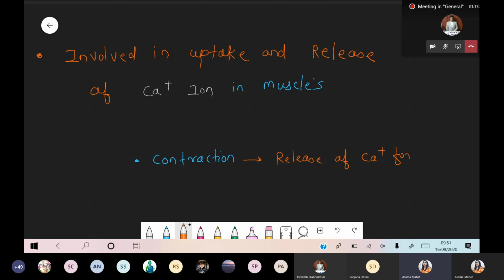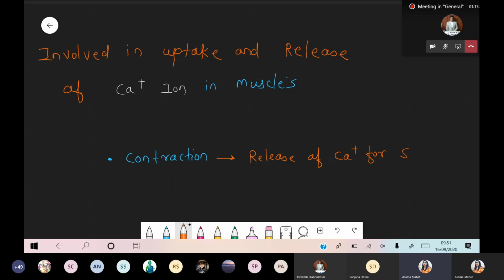Release of calcium from smooth endoplasmic reticulum. Release होगा. And when we are talking about the next step, that is relaxation. Body relaxes, but muscles get relaxed. So during that relaxation process, now there is an uptake of calcium ions inside